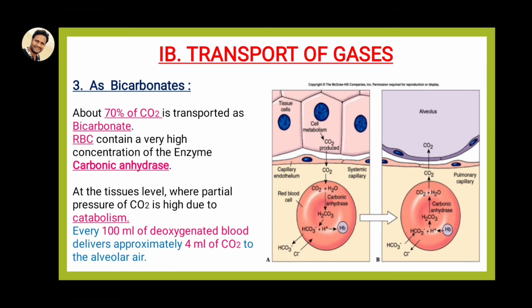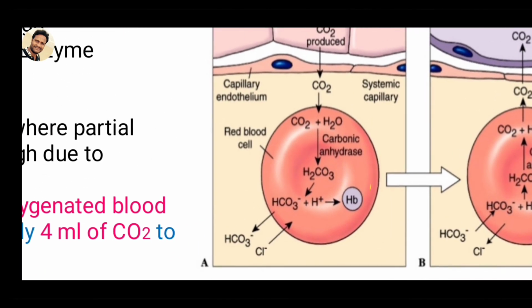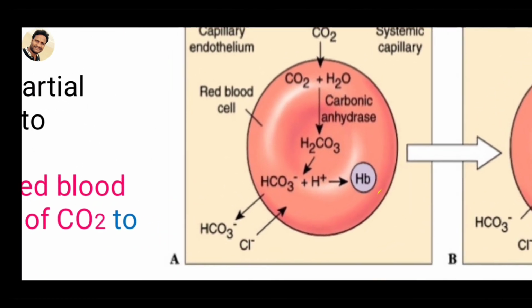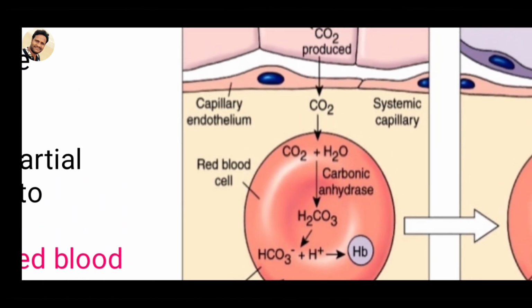Next, one important topic for the 2 marks bit as well as MSET and NEET bits: chloride shift. What is chloride shift? Whenever we look at the RBC, what happens? At the tissues level, carbon dioxide partial pressure is very high.